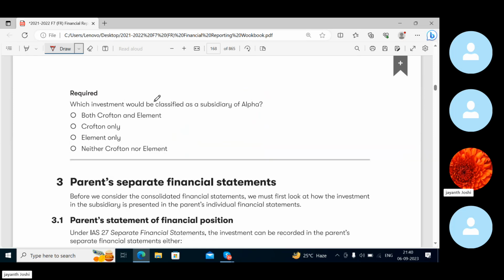The investment that would be classified as a subsidiary of Alpha, which one? Only Element, am I right? Yes, sir. So Alpha does not have power over Crofton. Why? Because that is from the perspective of preference shares. The agreement here is between Alpha and Element. So Element will be a subsidiary because they have a written agreement between them.